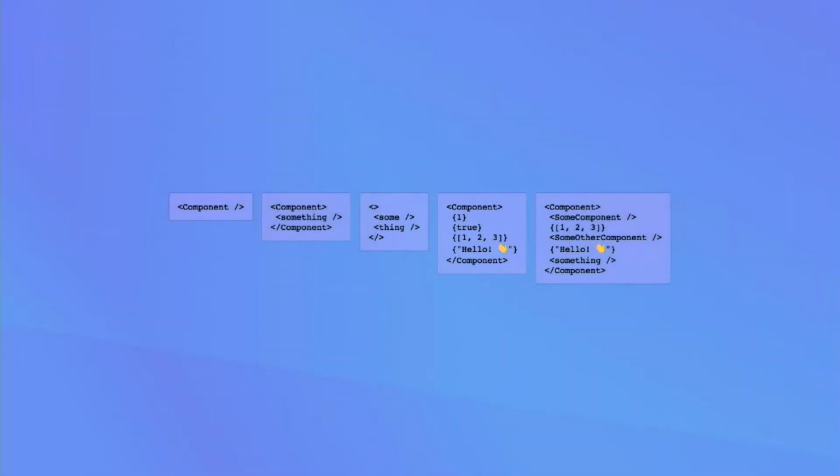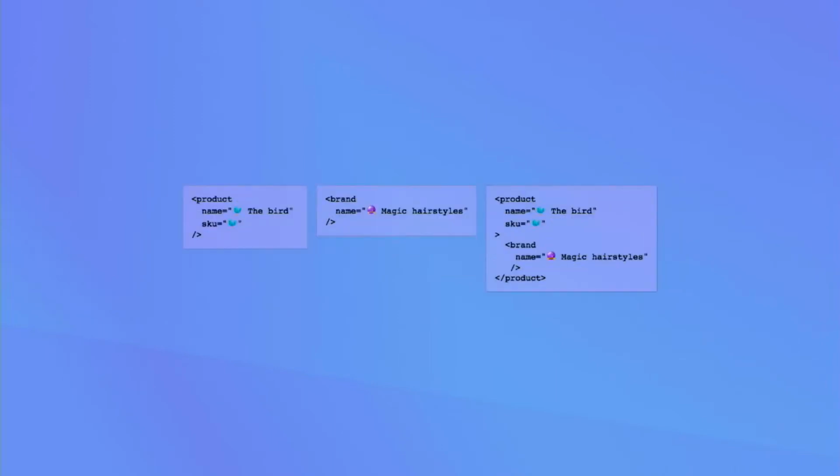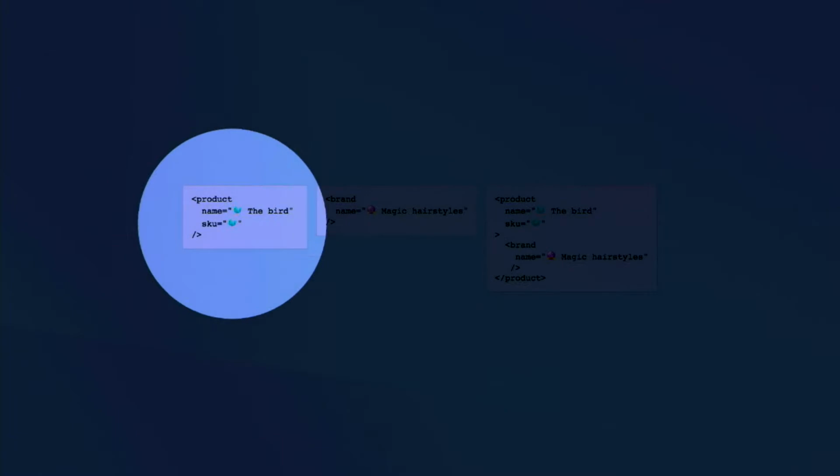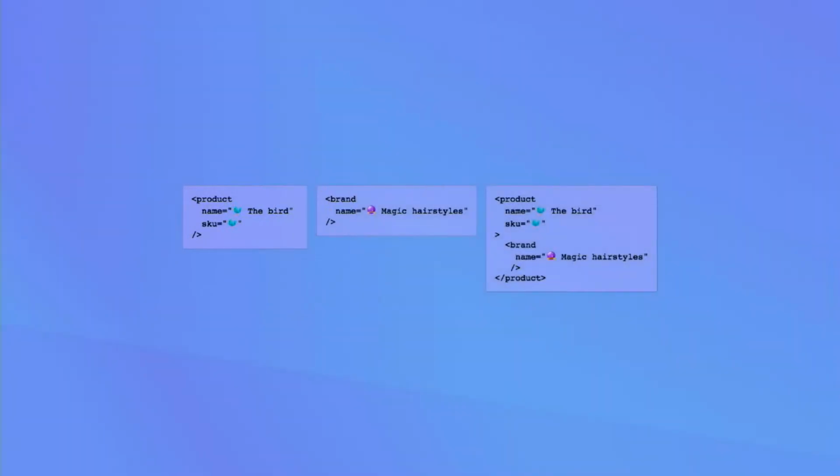And then we've got information, just static data that we want to represent in our application, and this could be any kind of value at all. We can also represent entities, where we've got some meaning behind it. In this case, we would be talking about products or brands. We can have information about these products and information about our brand, and we can then group them together and create some hierarchy where we can read this information alongside each other.